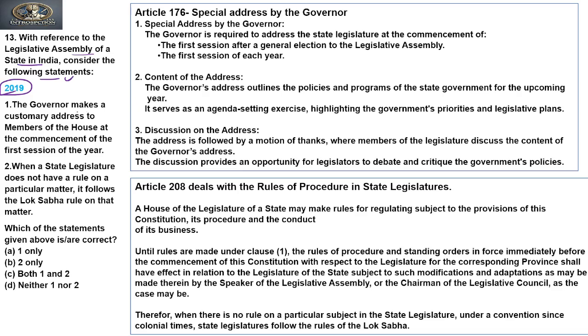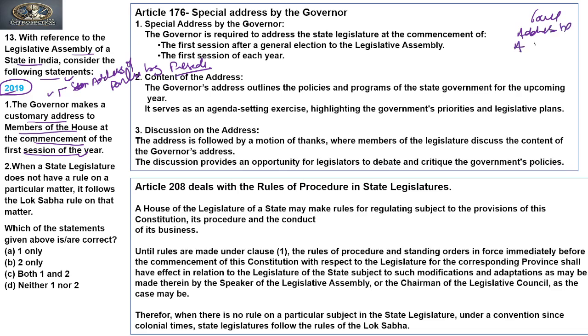So the first statement: the governor makes a customary address to members of the house at the commencement of the first session of the year. Yes, this is true, and this is similar to the address of the Parliament by the president. The president addresses the houses of Parliament, right? Here too, we can understand that the governor has the power to address